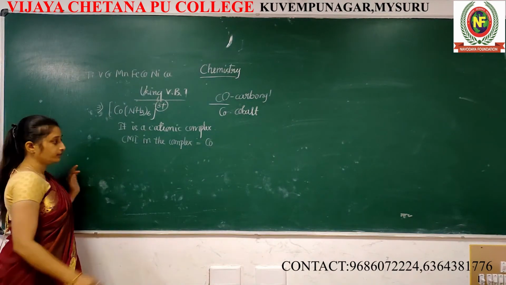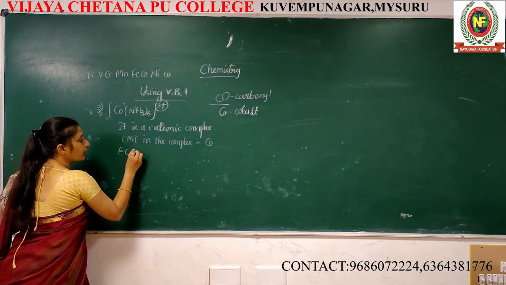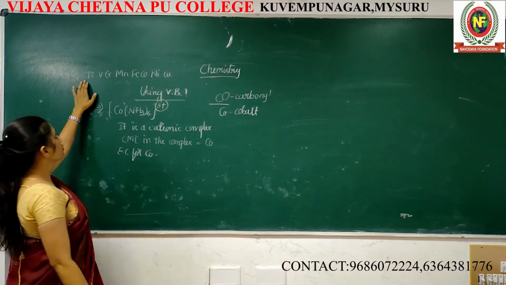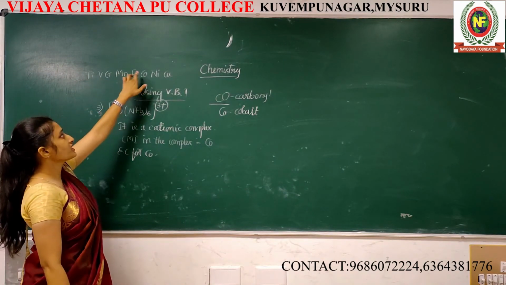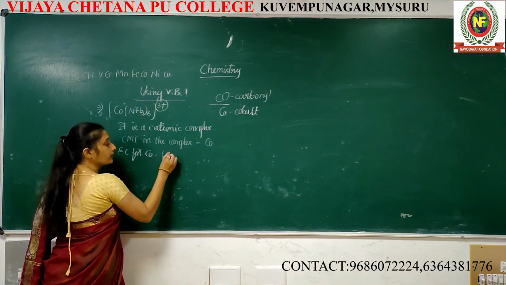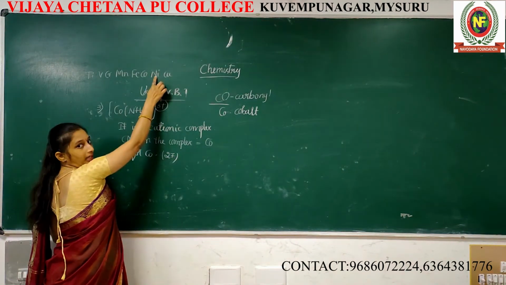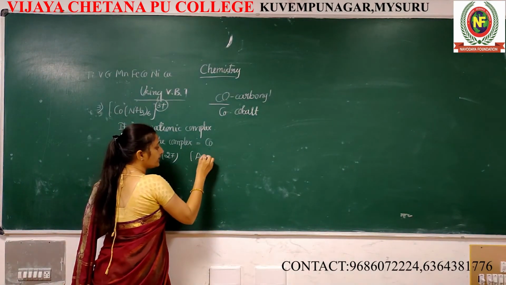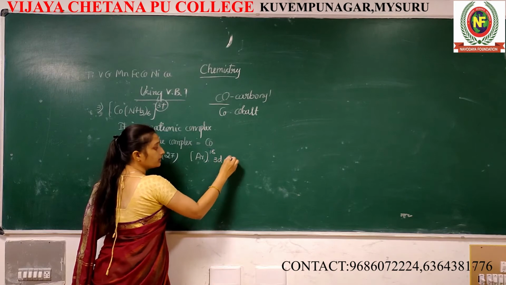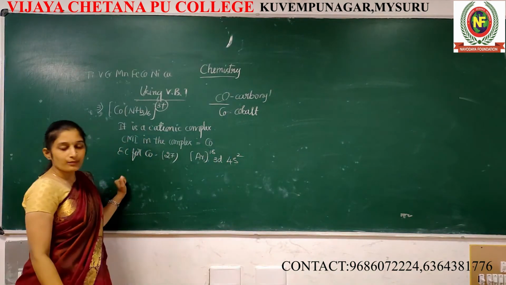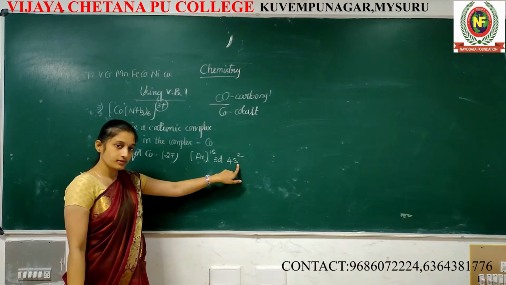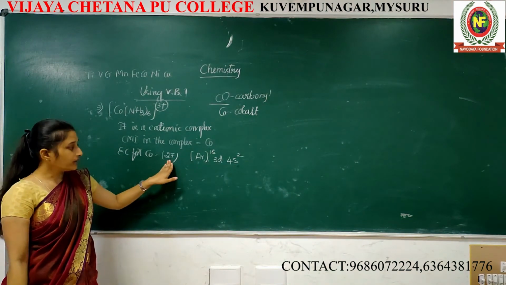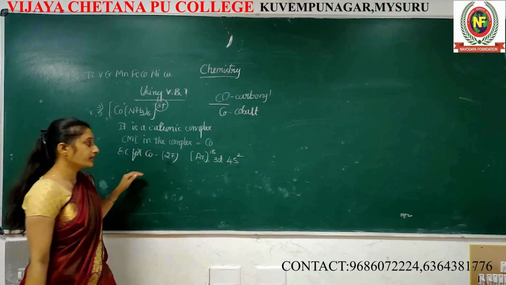Yes, no problem. Next, electronic configuration for cobalt. Cobalt atomic number is 27. Nickel 28. Argon 18, then 3d, 4s. First I am going to fill the electrons for 4s. Now for 3d, 20 electrons already filled. Remaining 7.